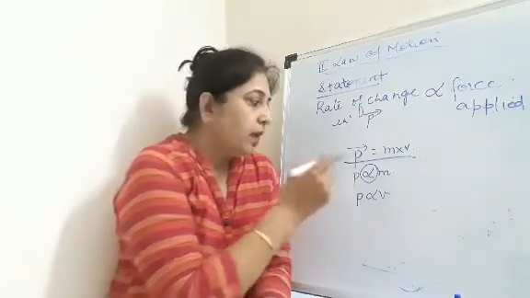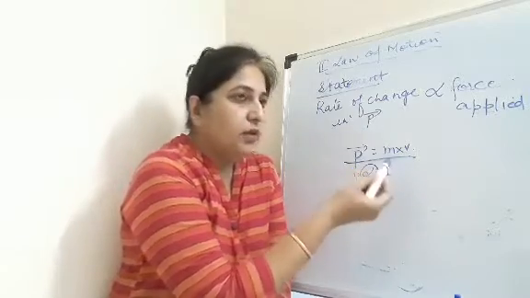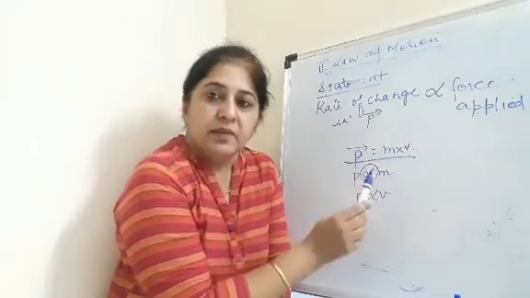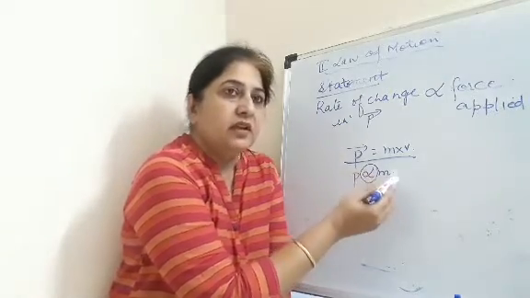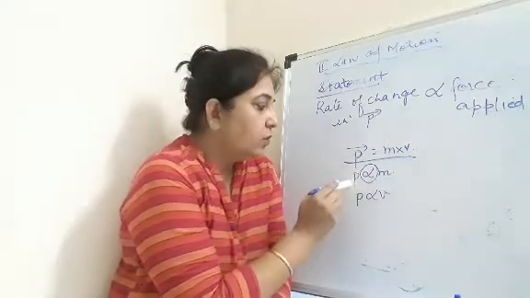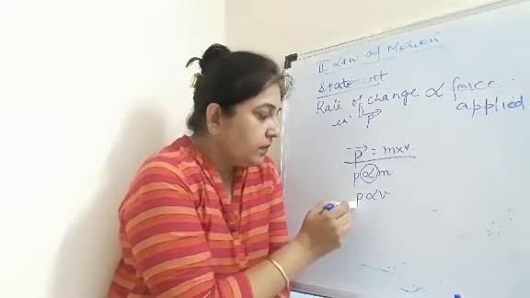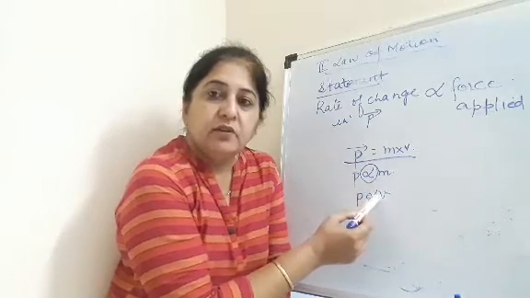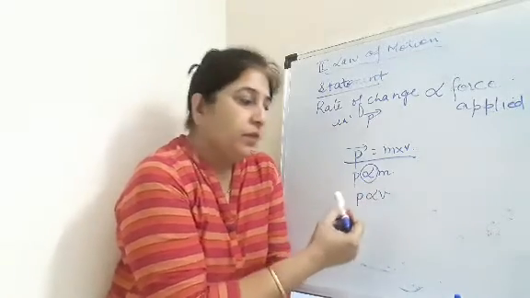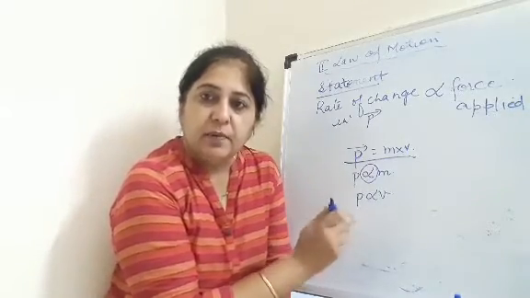It means that if any physical quantity is directly proportional to another quantity, then if this quantity increases or decreases, the other quantity also increases or decreases. Like over here, momentum is directly proportional to velocity. If velocity increases, momentum will increase. If velocity decreases, momentum will decrease. This is the meaning of directly proportional.